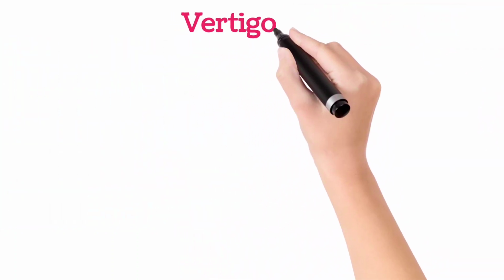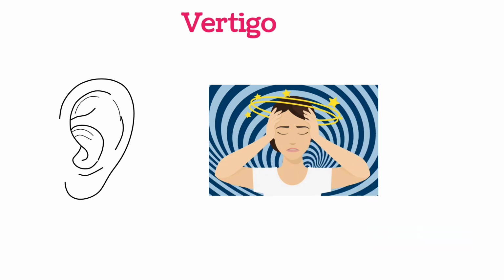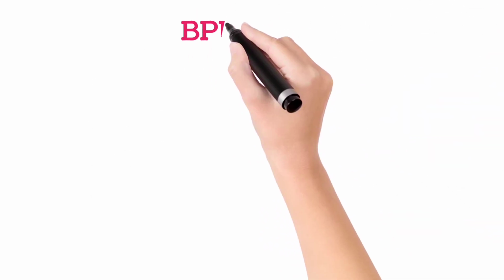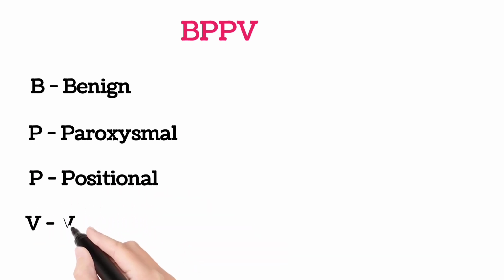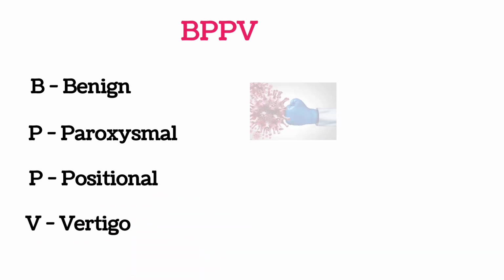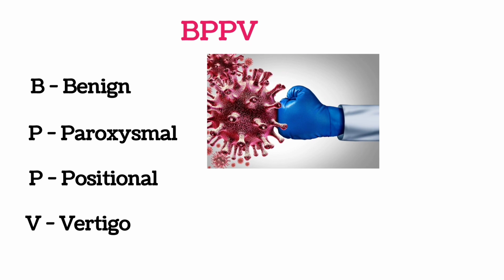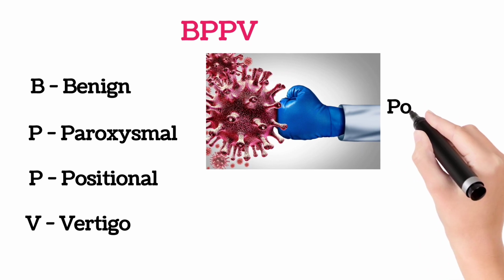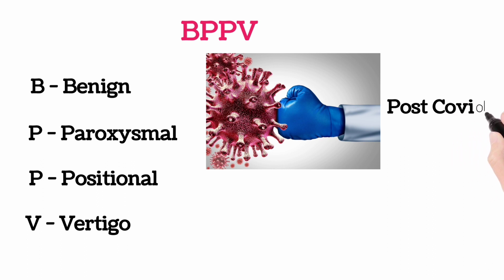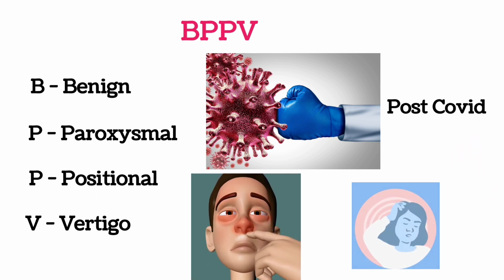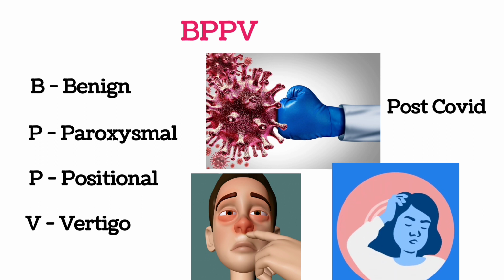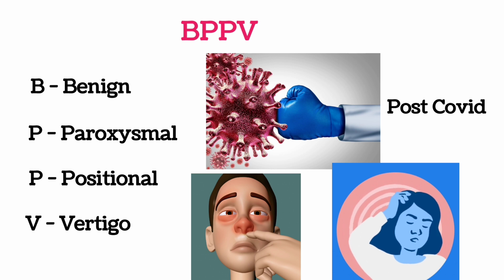So vertigo occurs mainly because of some ear infection, and another common reason is BPPV. BPPV means benign paroxysmal positional vertigo. BPPV mainly occurs because of viral fever, viral infection, mainly after post-COVID recovery. These days, after post-COVID, vertigo is more common, and also after common cold, cough, head trauma, and aging. Because of all these conditions, vertigo can occur.